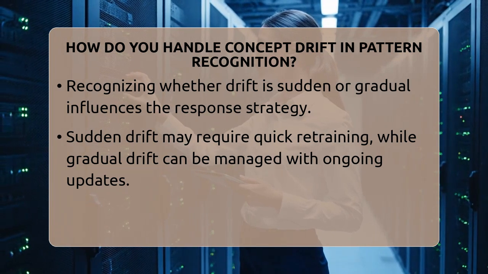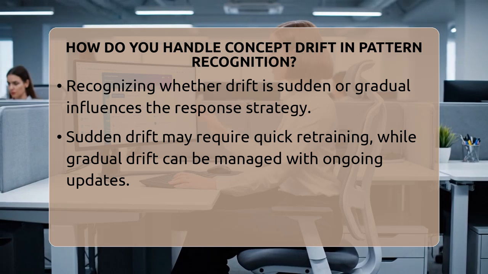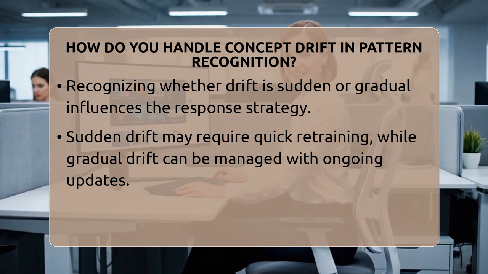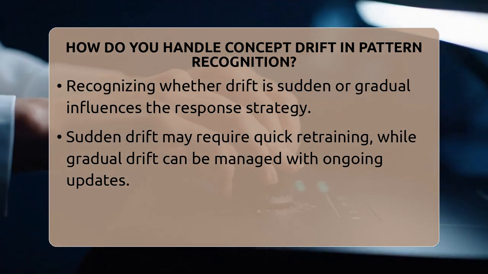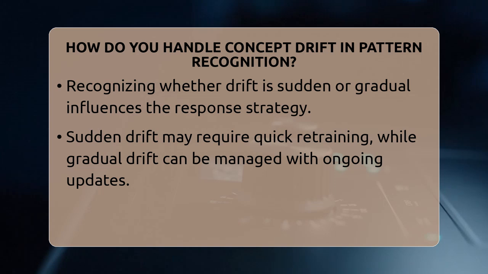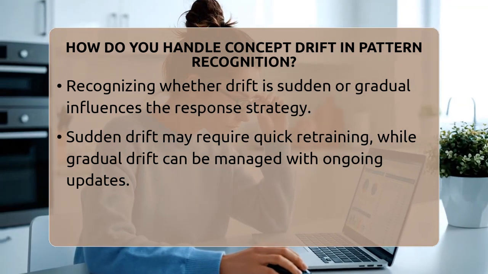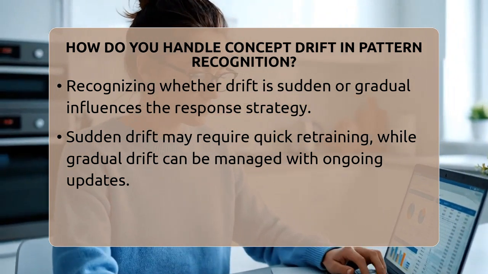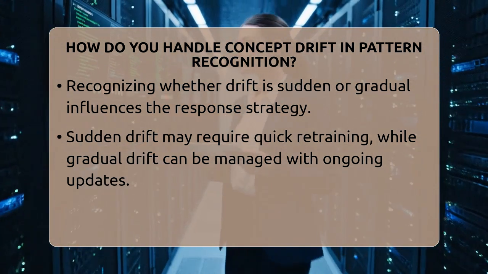Once we know the type of drift, we can adapt the model. One way is to retrain the model using the most recent data, so it learns the new patterns. Online learning is another approach, where the model updates itself incrementally as new data arrives. Ensemble methods combine multiple models trained on different data segments, making the system more flexible. Windowing techniques focus only on the latest data within a sliding window, keeping the model current without retraining from scratch.